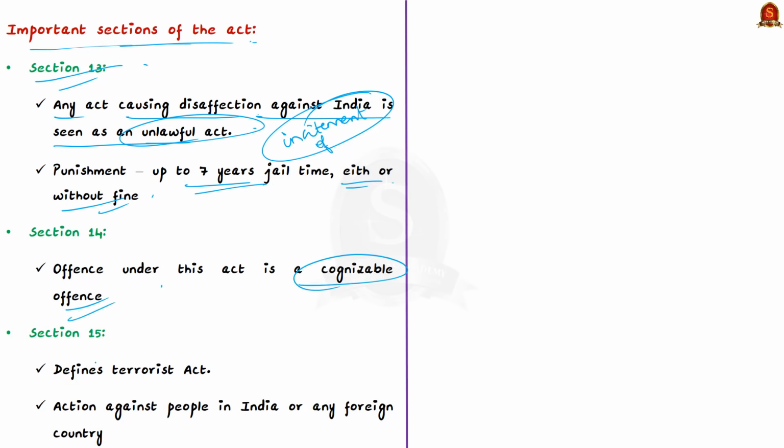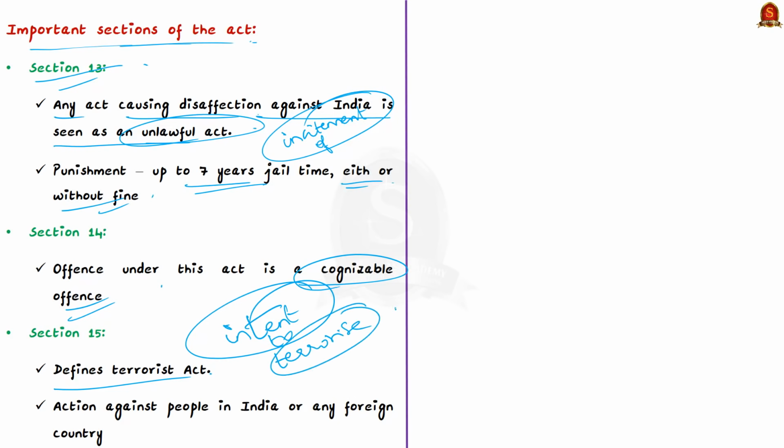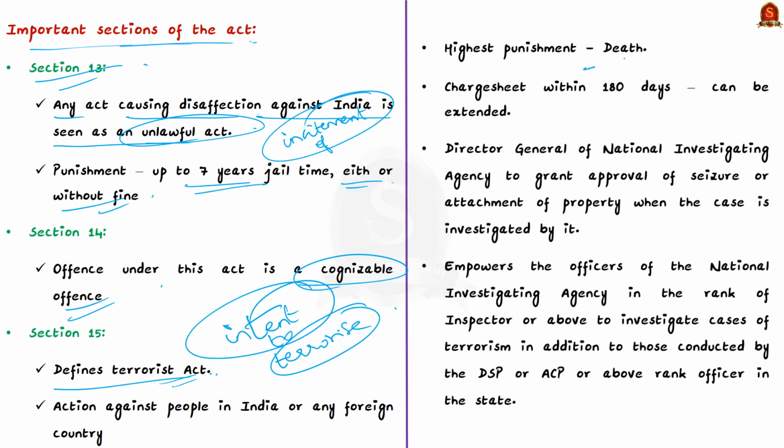Now, according to Section 15, whoever does any act with the intent to threaten or likely to threaten the unity, integrity, security or sovereignty of India, or with intent to strike terror or likely to strike terror in the people in India or in any foreign country, will be seen as committing a terrorist act. Remember, the highest punishment for a terrorist act is the death penalty.